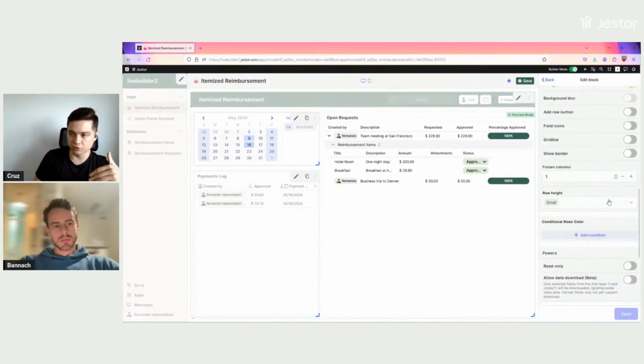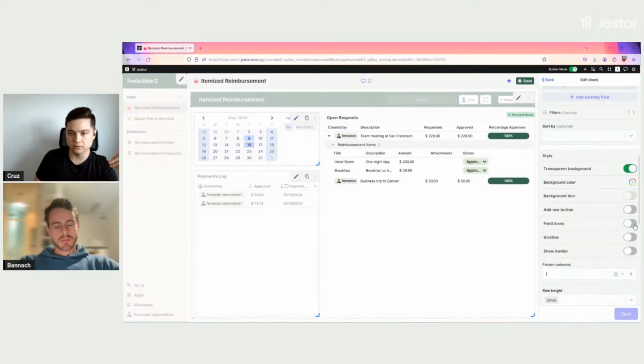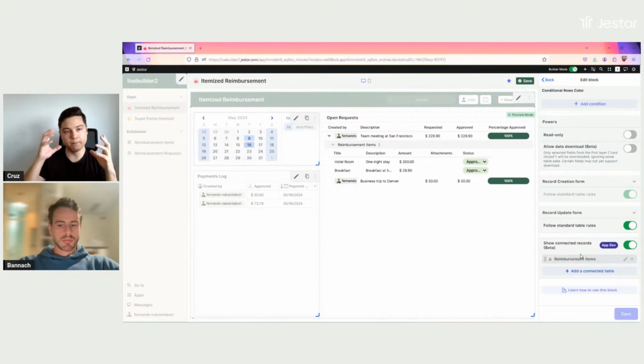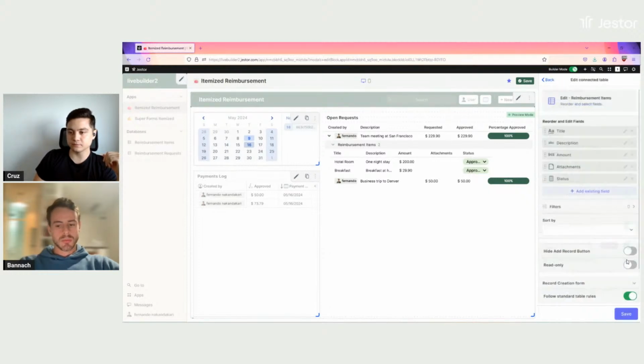And there's all sorts of customization, aesthetic settings here, right? But if I go down to the bottom part, I can see that I have the show connected records. And this is kind of like what we did in the form. Because we have this connection for items to a request, I can show the connected records.